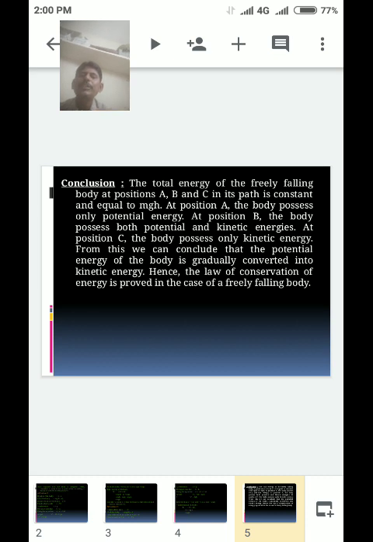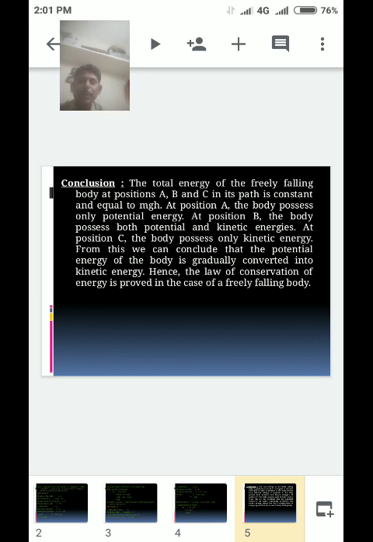From this we can conclude that the potential energy of the body is gradually converted into kinetic energy. Hence, the law of conservation of energy is proved in the case of a freely falling body.